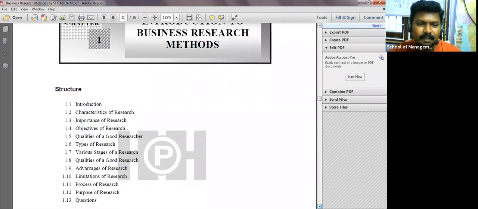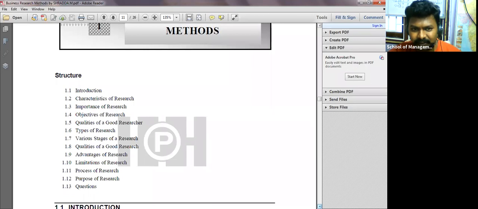Introduction is there, characteristics of research, importance of research, objectives of research, qualities of a good researcher, types of research. Up to here, each and every point is covered. They gave basic information so that if you have some idea what research is, and they ask any question based on that, you may write. That is my intention in sending this PDF file.